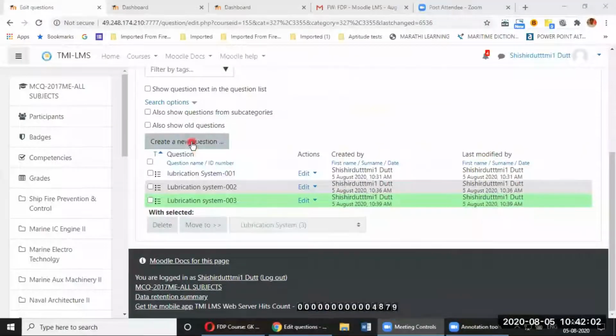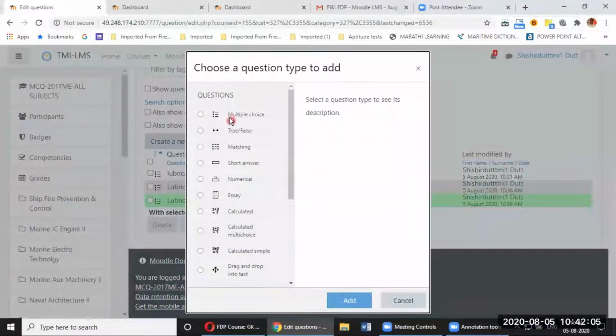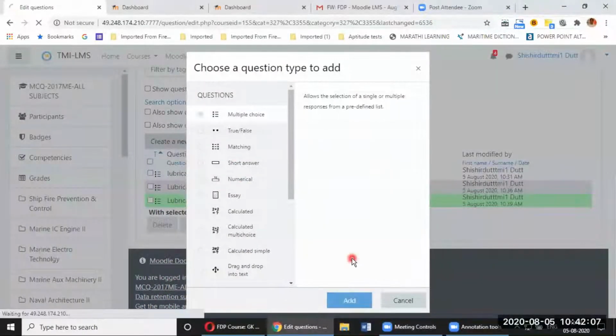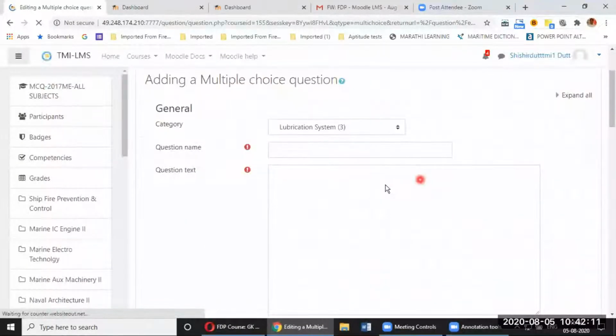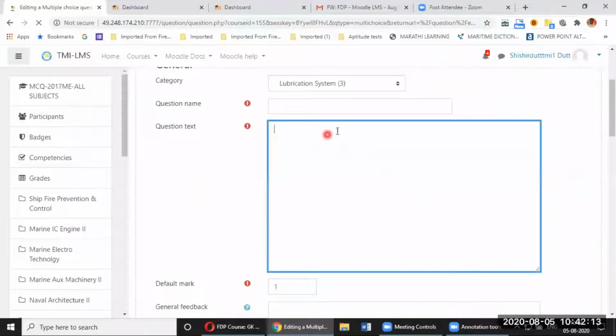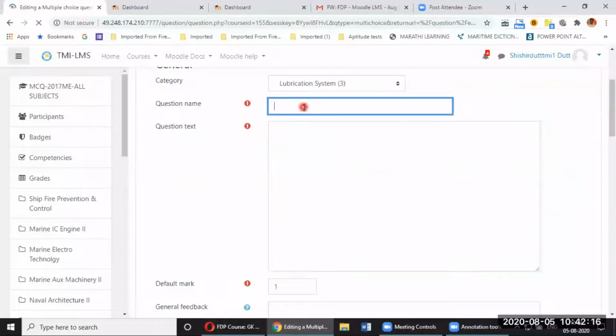Yeah, create a new question, ma'am. Vanna madam also was asking about the recording. So if I add a multiple choice question, I'll not create that question. I'll just go to the question text. Okay, I'll not create.